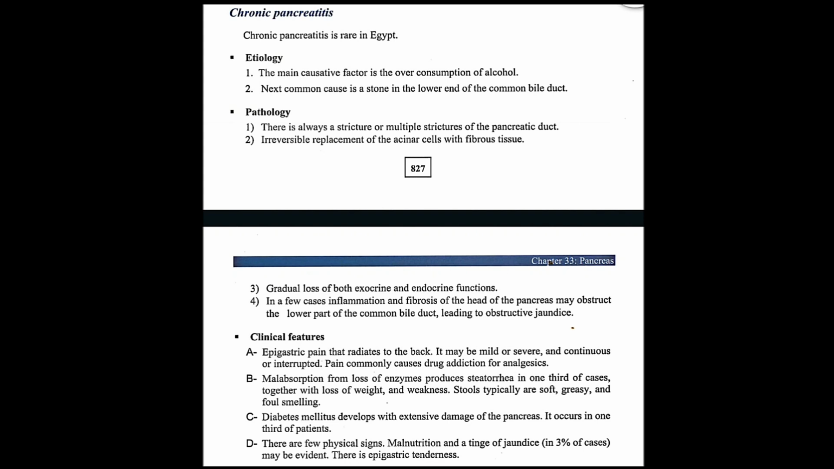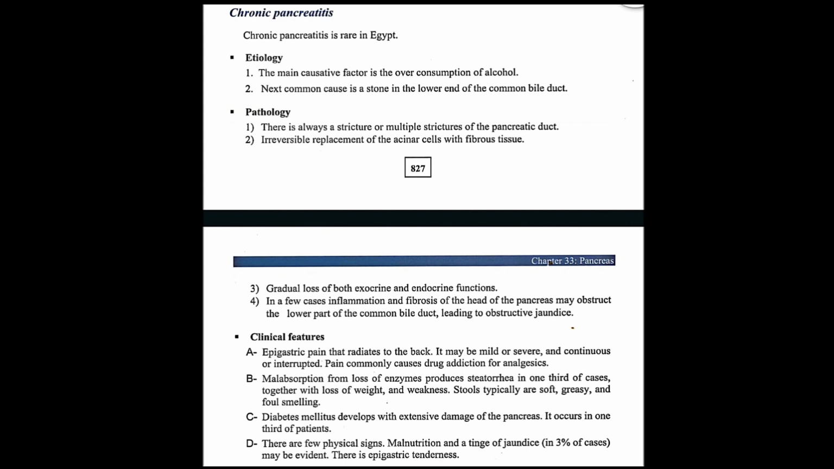This pain may be mild or it may be very severe. It may happen all the time, which is continuous, or sometimes it is interrupted. This pain commonly causes drug addiction for analgesics because the pain may be mild or severe, continuous or comes and goes. So these people have drug addiction for analgesics because they take painkillers a lot.